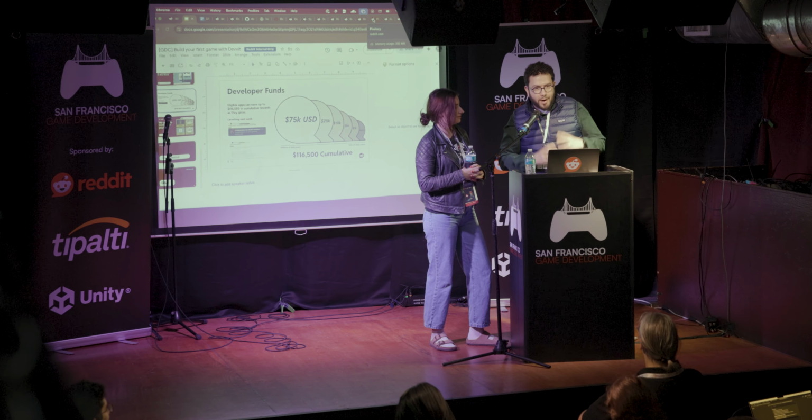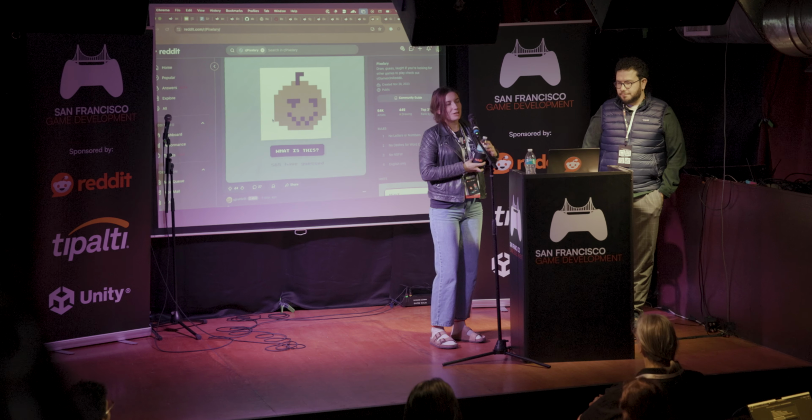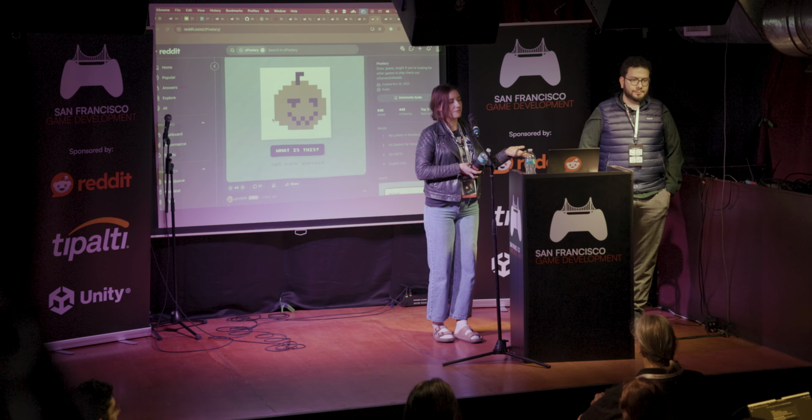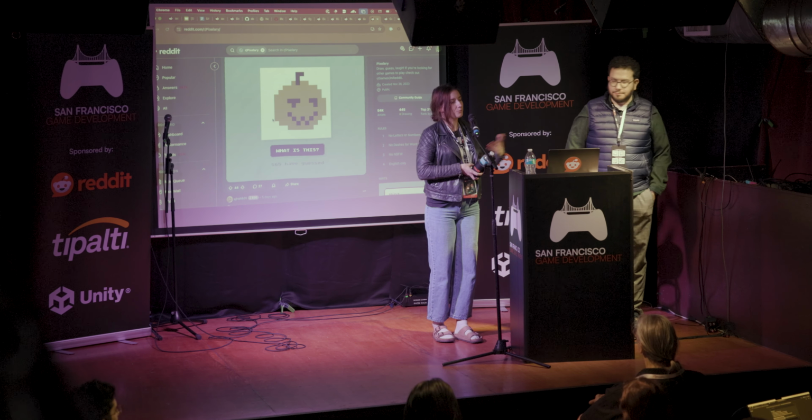I'll also add that we would love to see more things like r/place. It's just such a beautiful way for everyone on Reddit to come together. We have a saying at Reddit that the users are always more creative than we are. So this is kind of our way of saying, someone's going to create something as cool and interesting as r/place. Maybe it's not r/place, but this is the tool set for them to do that.